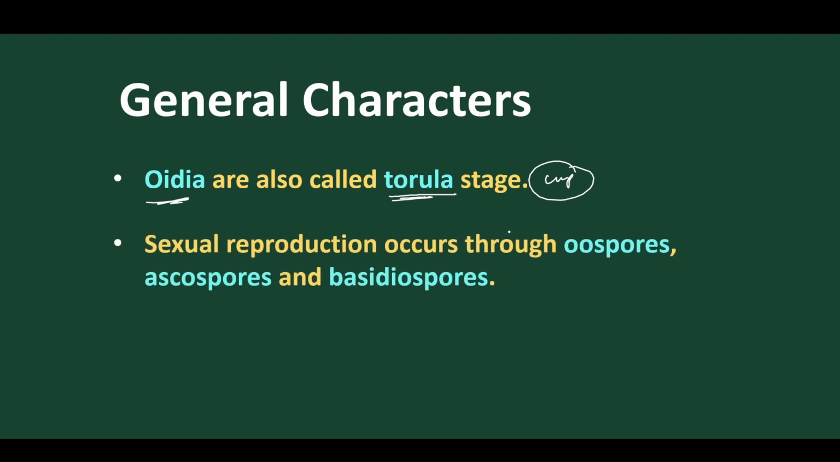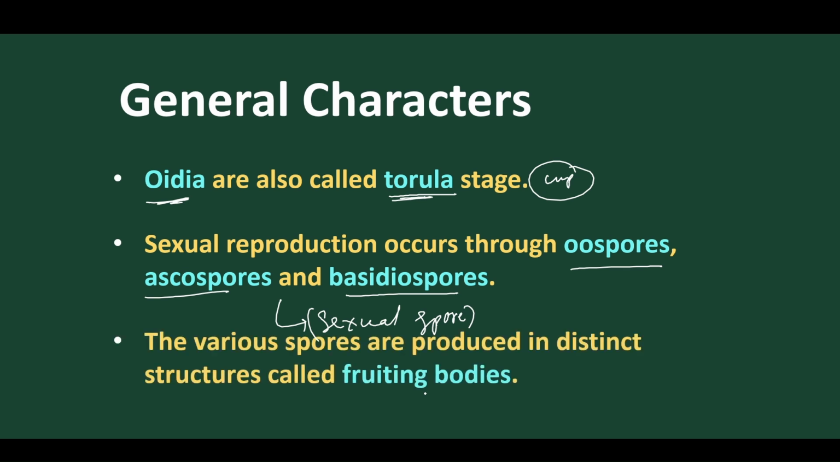Now let's move. We have discussed vegetative reproduction and asexual reproduction. Now we are going to discuss sexual reproduction. In sexual reproduction, we find oospores given by Oomycetes, ascospores given by Ascomycetes, and basidiospores given by Basidiomycetes. All these spores are called sexual spores. Normally sexual reproduction doesn't involve spores because there are gametes, but in fungi it is different. Fungi give rise to sexual spores: oospores by Oomycetes, ascospores by Ascomycetes, and basidiospores by Basidiomycetes.